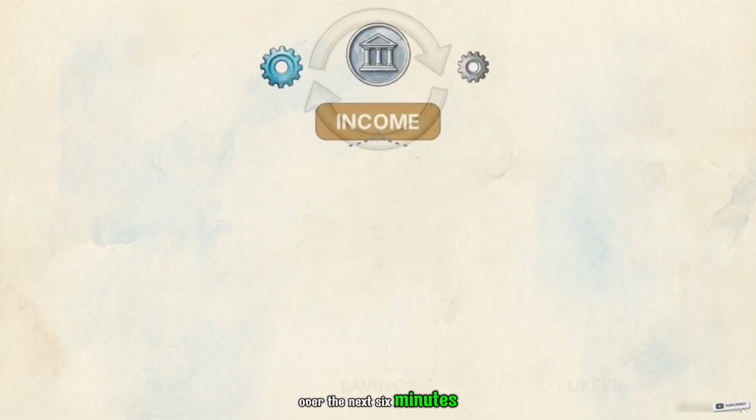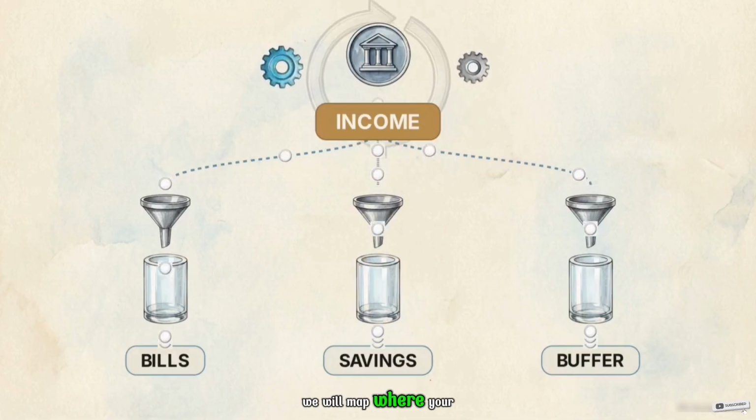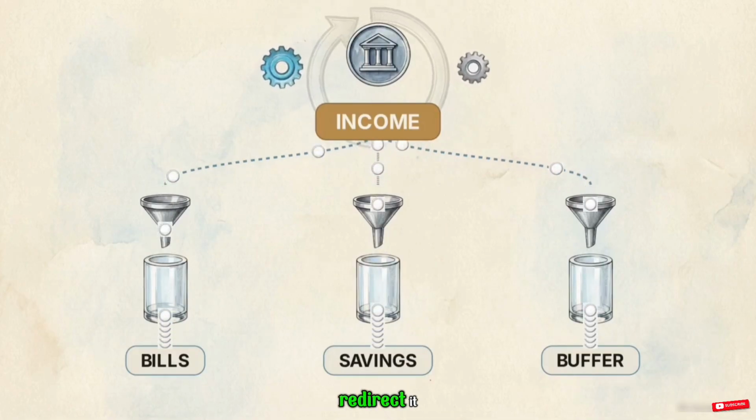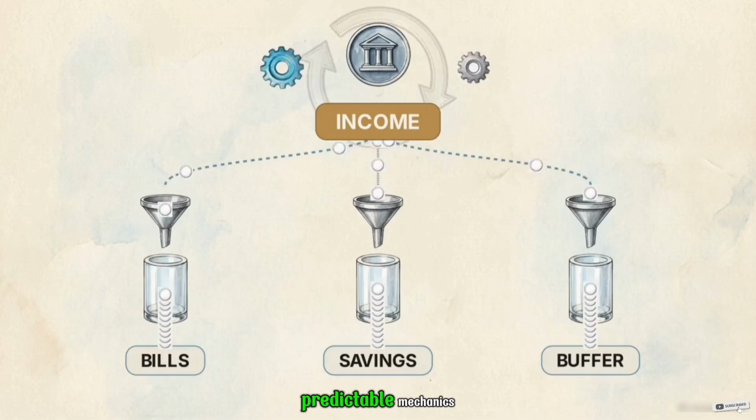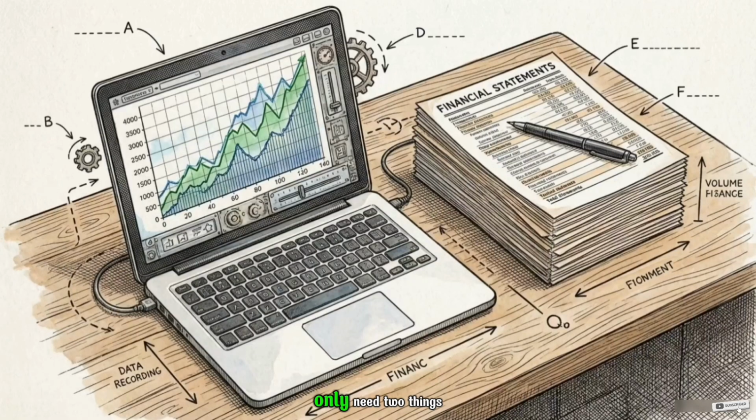Over the next 6 minutes, we are going to build an automated cash flow system. We will map where your money is actually going and redirect it so your finances run on predictable mechanics rather than reactive spending. To set this up, you only need 2 things: access to your online banking platform and your raw transaction history from the last 30 days.